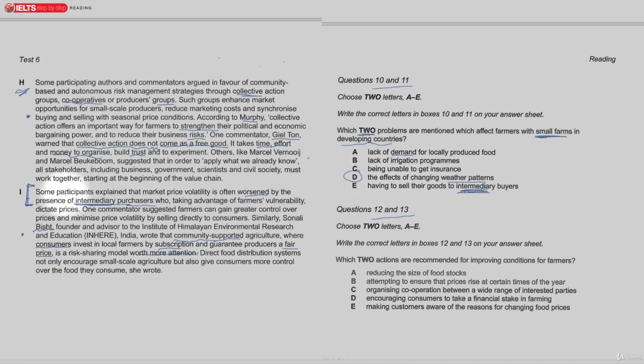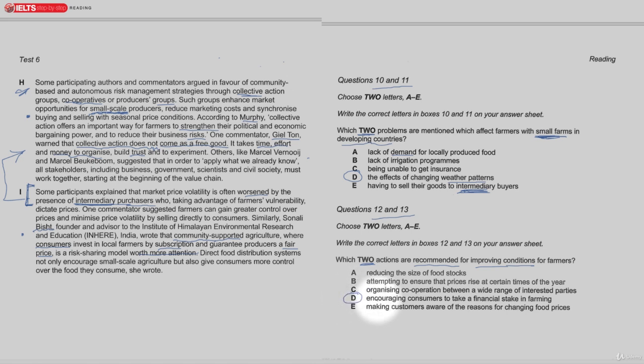And you might say, hang on, but this is talking about small farms. Now this is a bit tricky, because this is still related to what's being said in this paragraph here, and if you look, this paragraph is talking about small scale producers. So it links all the way back down here. And now if we look at questions 12 and 13, which 2 actions are recommended for improving conditions for farmers? The answers for this one are also down here.